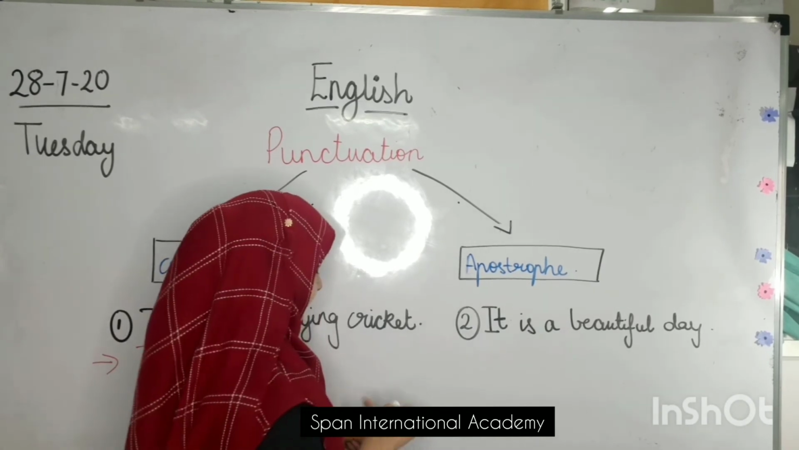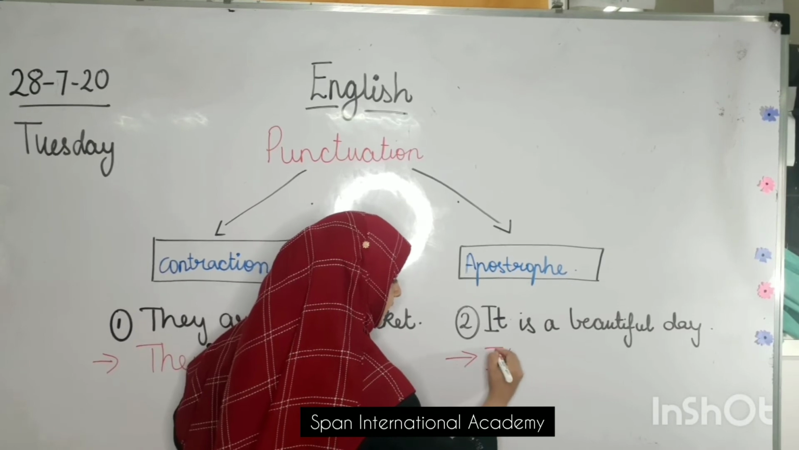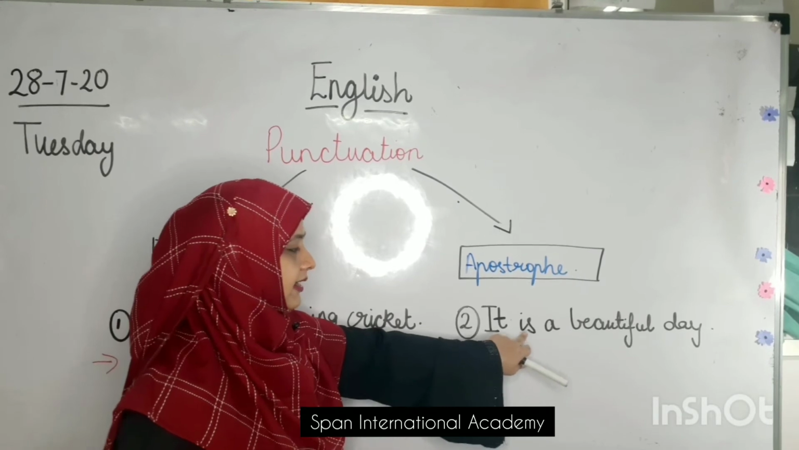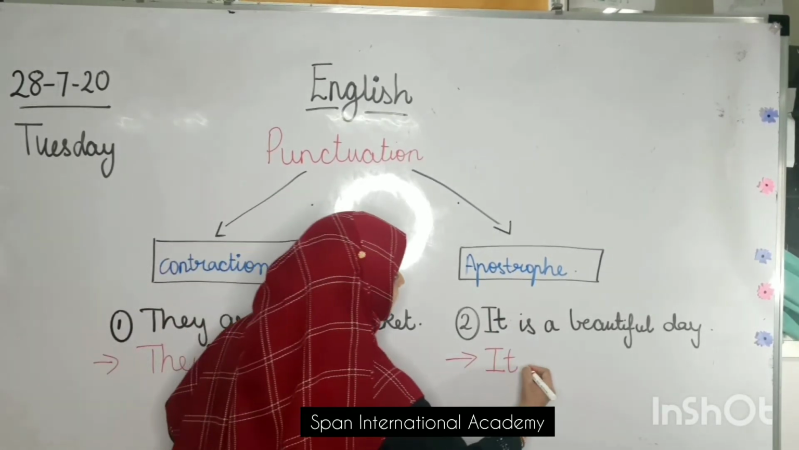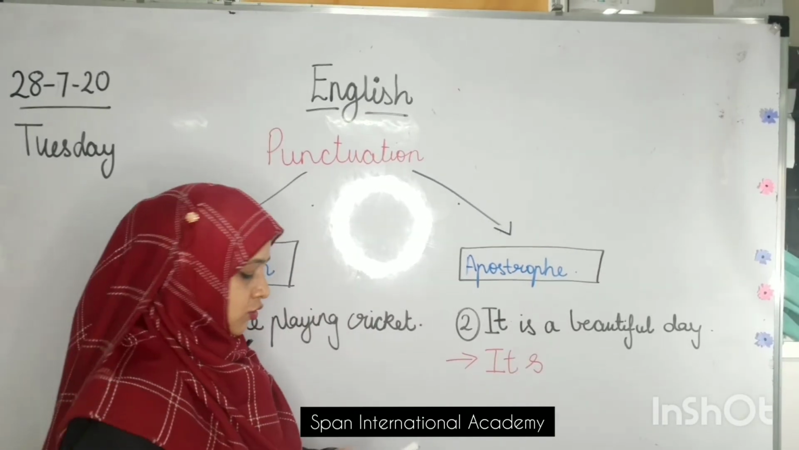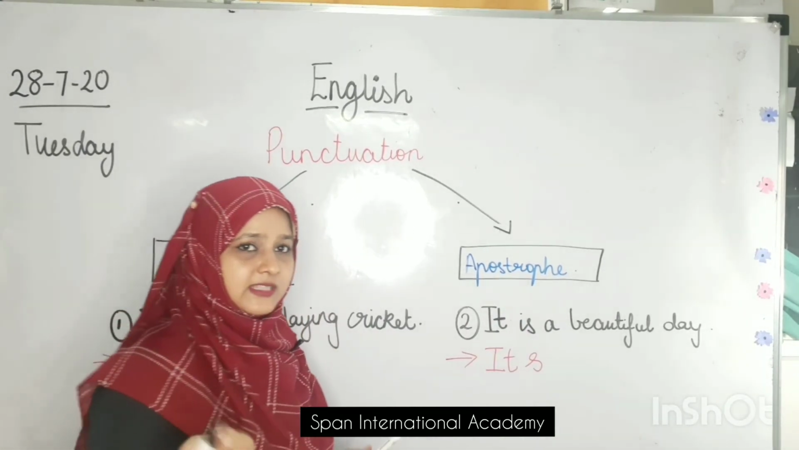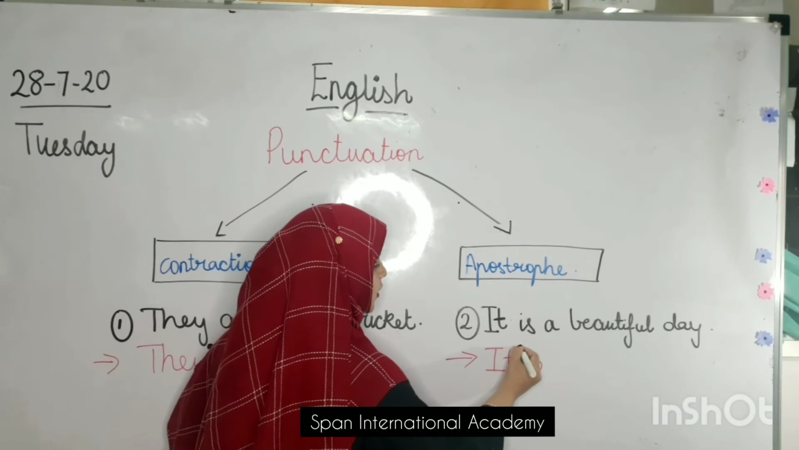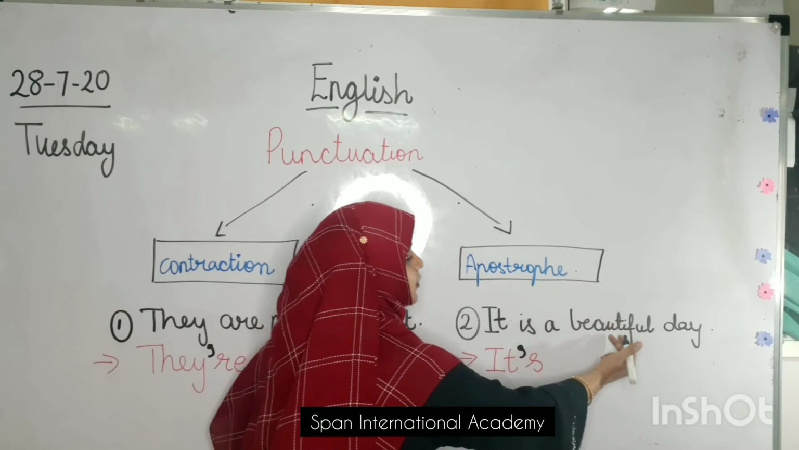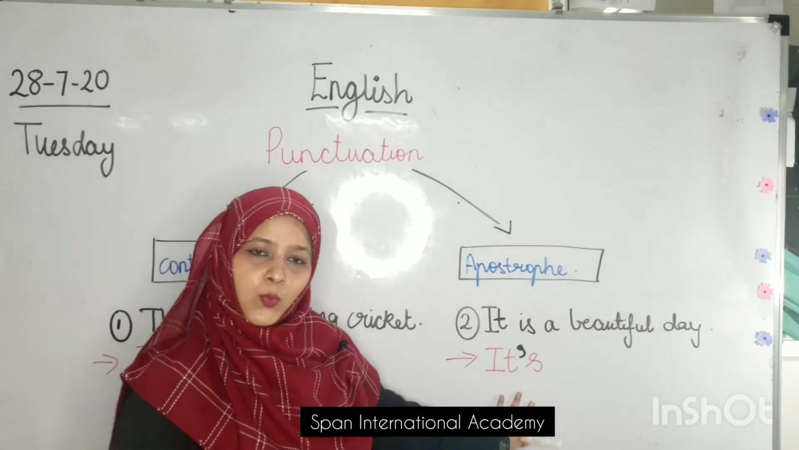Let's do it together. First we will write it. I have written it over here. Yes. I will not write I. I will drop down I and directly write S. See, can you see I have not written I over here? So what is missing? When we don't write I, we have to put something. What is that something? It is an apostrophe. Very good. Can you see? I have made it and is into a small word, a contraction.